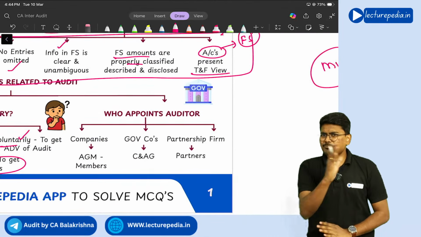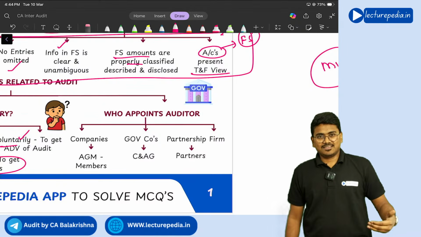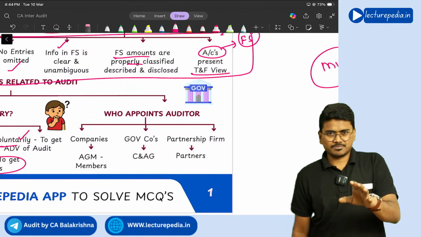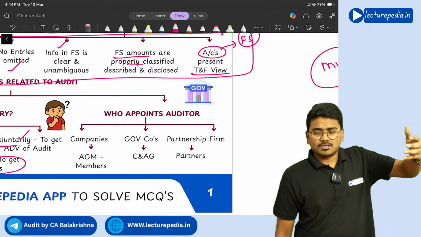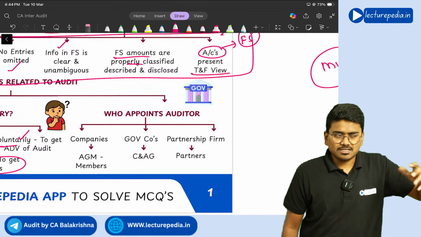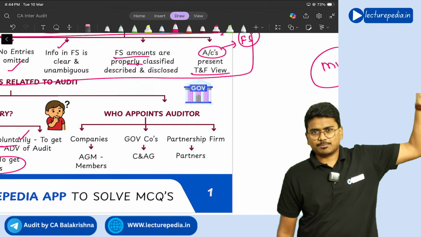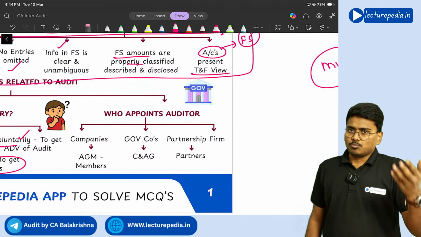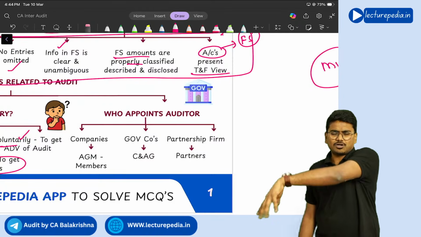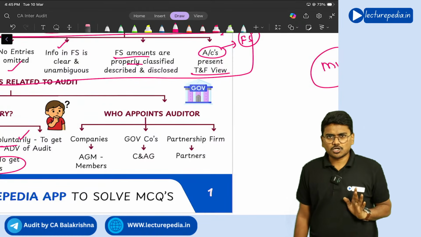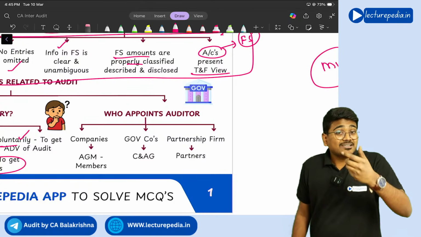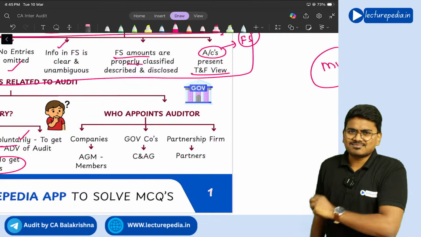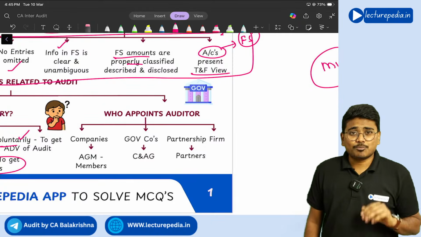Next, who will appoint the auditor? Tell me. See, in case of a company, of course, members will appoint the auditor. However, the appointment of the first auditor can be done by the board of directors as per Companies Act provisions. But subsequent auditors, generally shareholders will appoint, right? And in case of a partnership firm, partners will appoint the auditor. And in case of a sole proprietor, he himself will appoint the auditor.